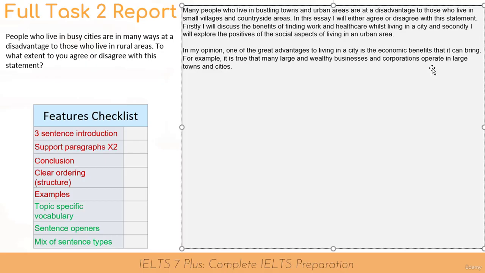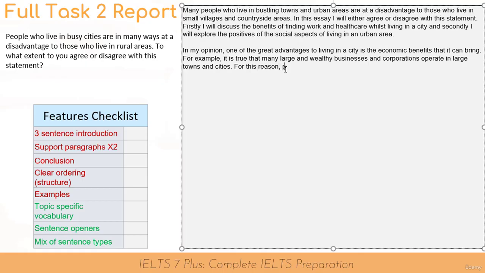So I've given an example. I've stated my point here. So the big advantage is the economic benefits. And here I'm going to say an example. So large and wealthy businesses and corporations operate in large towns and cities.